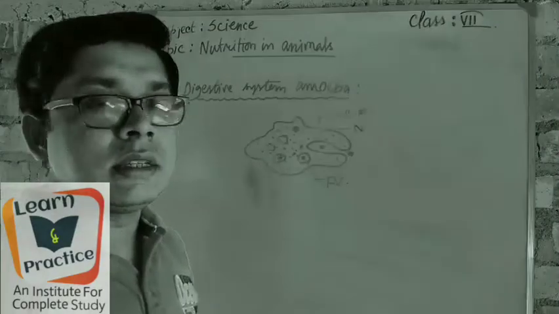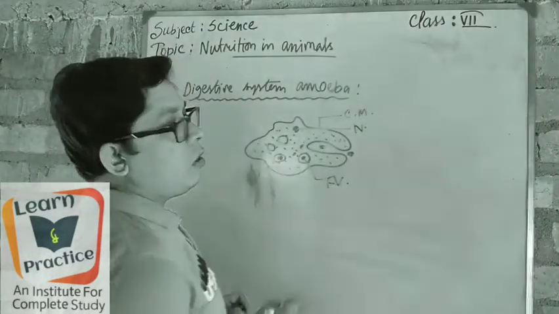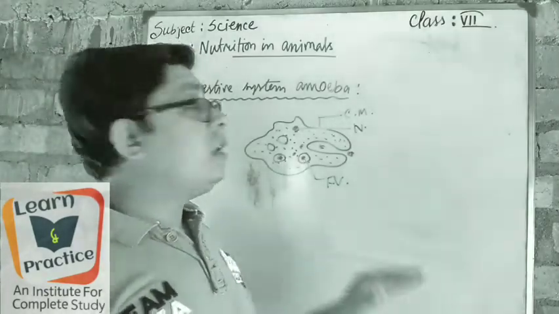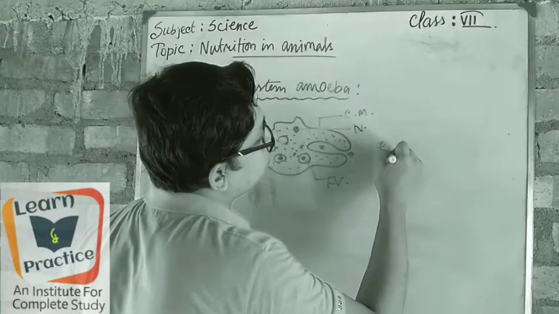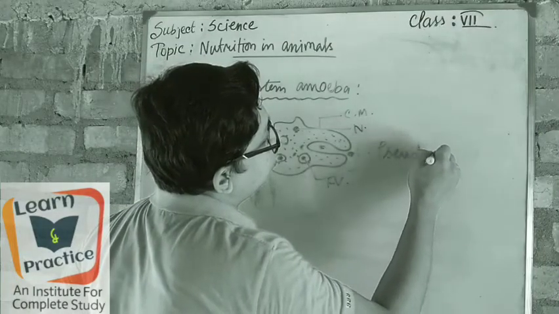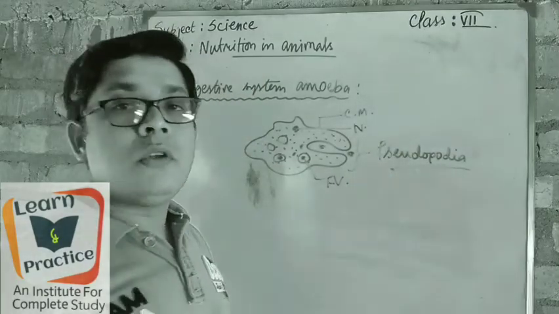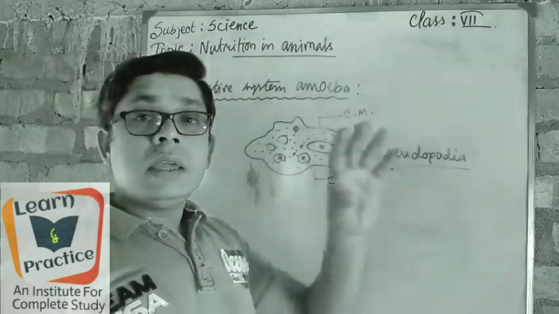There is no other digestive system. The stretching of the body parts to move from one place to another in a very gradual way, this portion is known as pseudopodia. So pseudopodia helps them to move from one place to another in a gradual manner, and it also helps to catch the food.